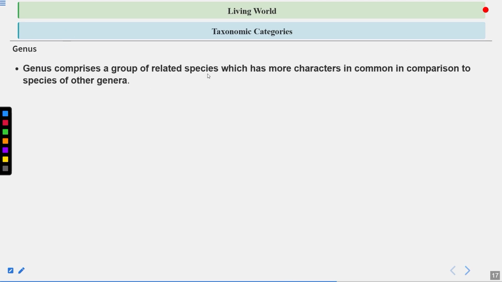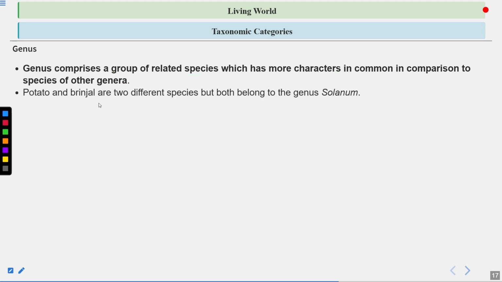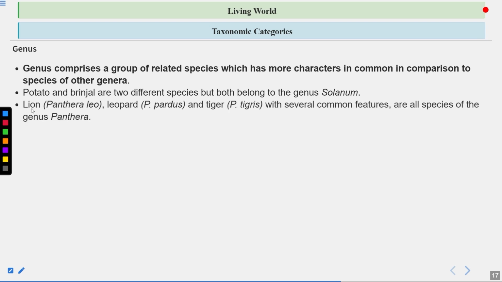Genus comprises a group of related species which have more characters in common in comparison to the species of other genera. So what is genus? It's a group of related species. Potato and brinjal are two different species, but both belong to the genus Solanum. Lion, which is Panthera leo, leopard, which is Panthera pardus, and tiger, which is Panthera tigris, with several common features, are all species of the genus Panthera. So a genus can have more than one species. This genus differs from the other genus Felis, which includes cats. So Panthera is different from another genus Felis.